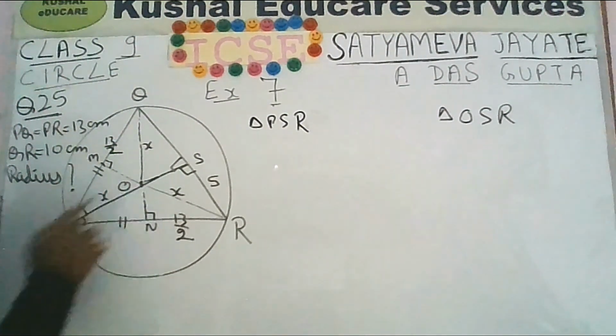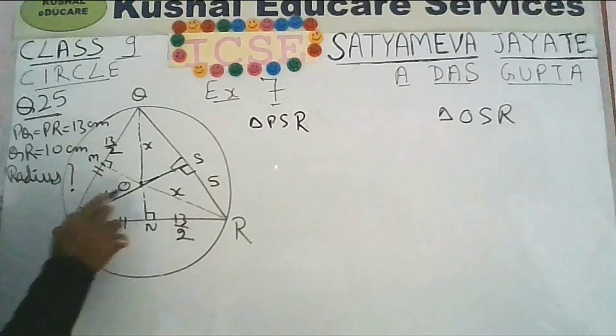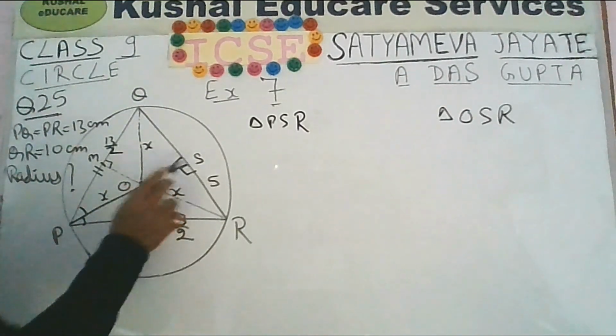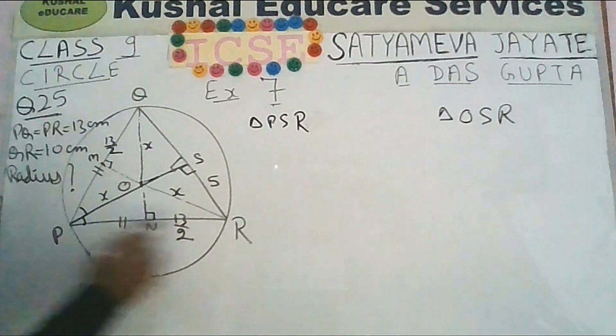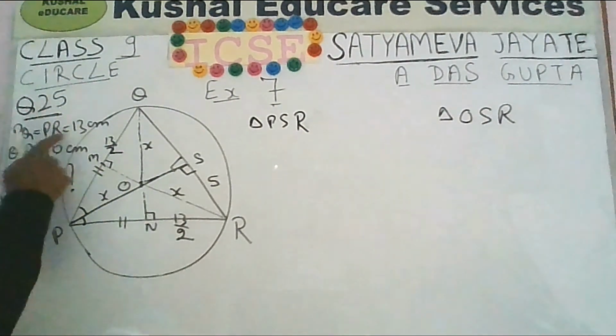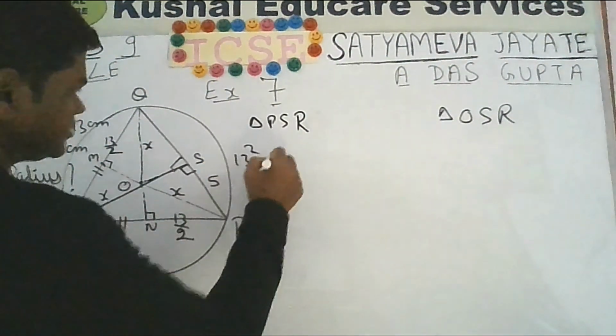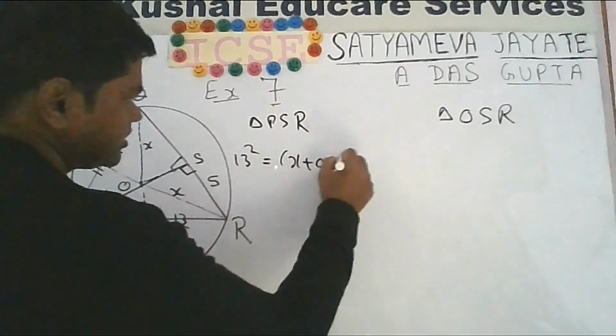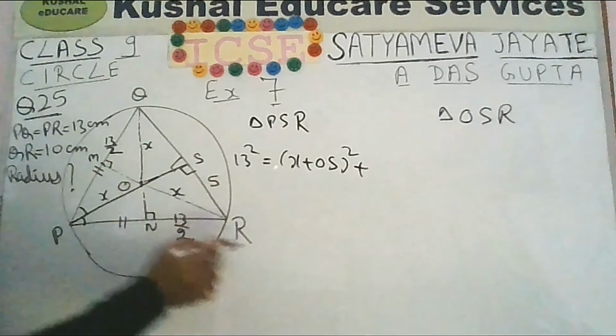Distance between the circumcenter to each of the vertices will be the same. So PS will be X plus OS. PR is the hypotenuse. PR has been given 13. 13 square will be equal to (X plus OS) square plus SR square. SR is 5.